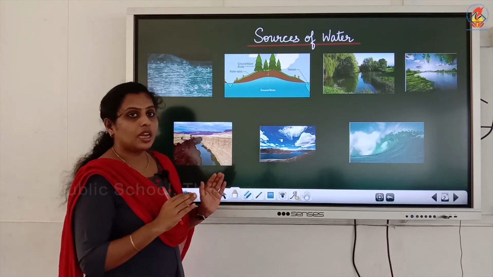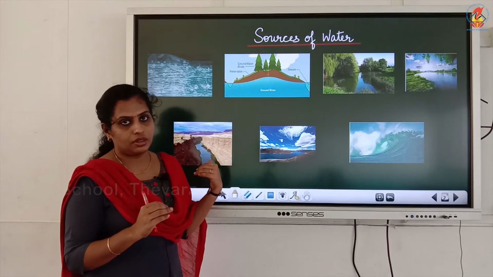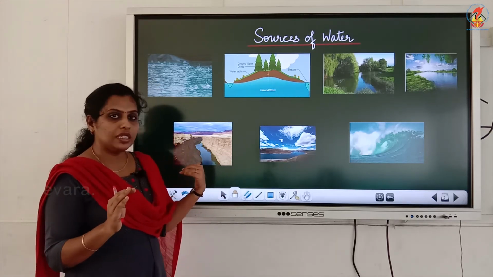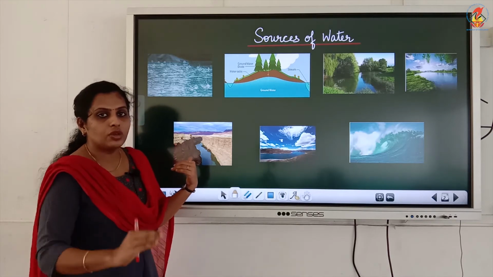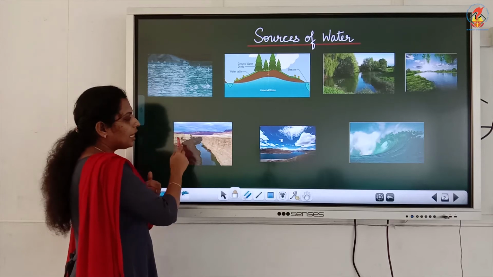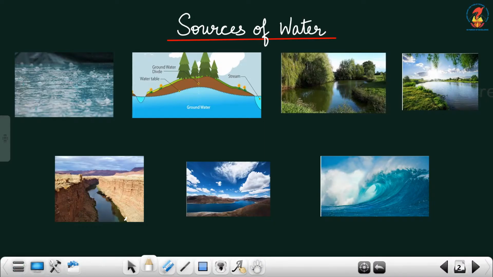In the landforms of our country, we have plateaus. Plateaus are landforms raised from the surrounding level, and they are flat on the top. Can you see, like a table? It is raised and flat on the top. Here, the rivers are not permanent.